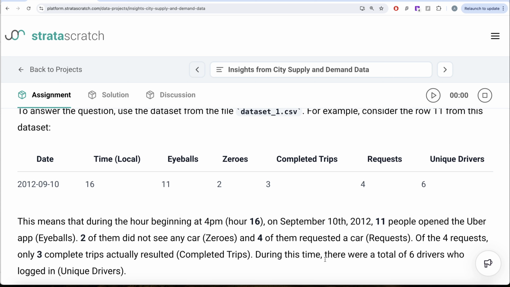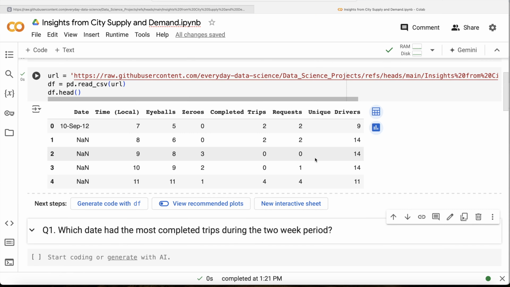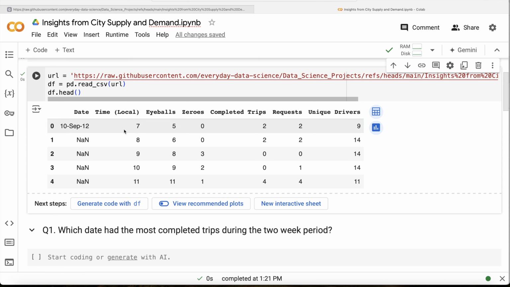And during this time, there was a total of 6 drivers who logged in, that is unique drivers. So once we have this data and information about what these various things mean, just by looking at it, you can see there are a lot of null values in the date column. So what we should do is, let's start inspecting this data frame.